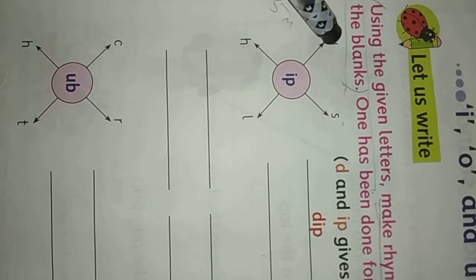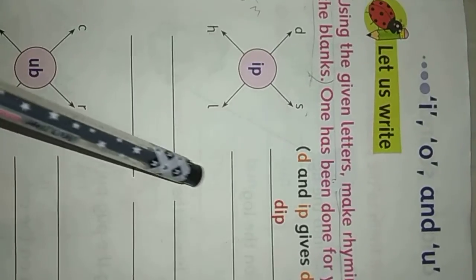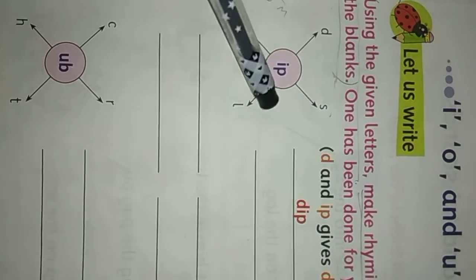Listen carefully. DIP. Dip. And you have to write it here. They have already given one example for you. And here, what is this letter? S. SIP. Sip.